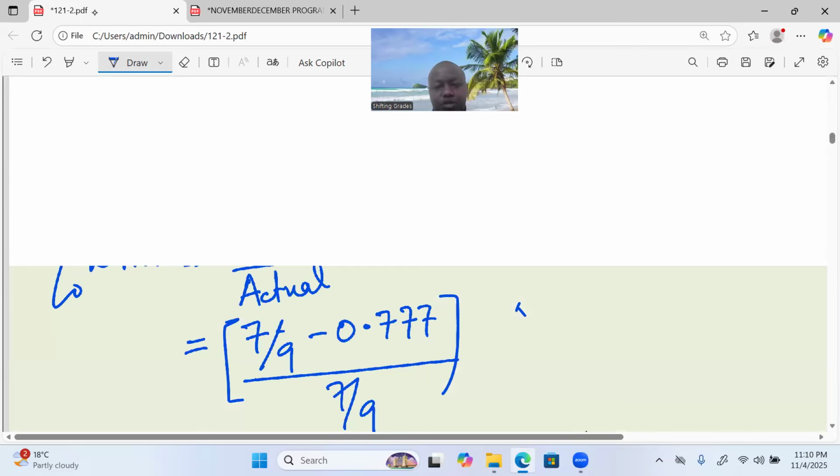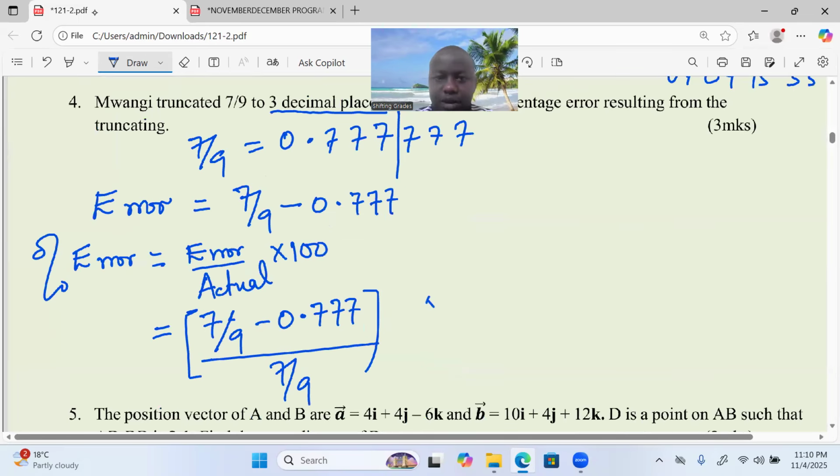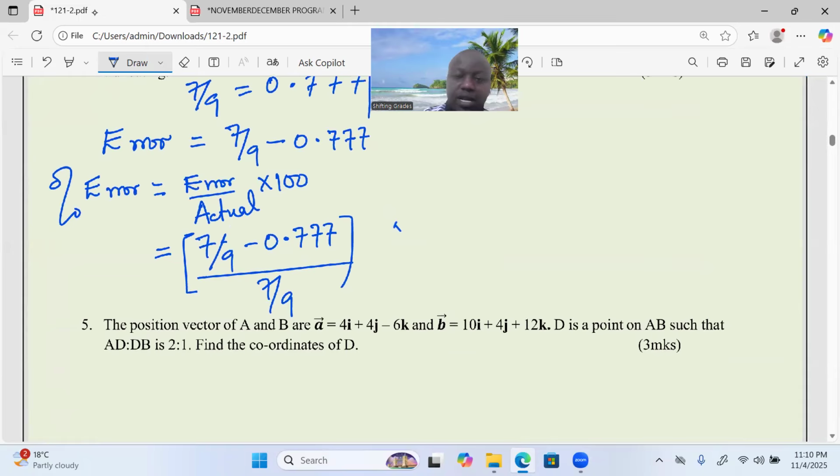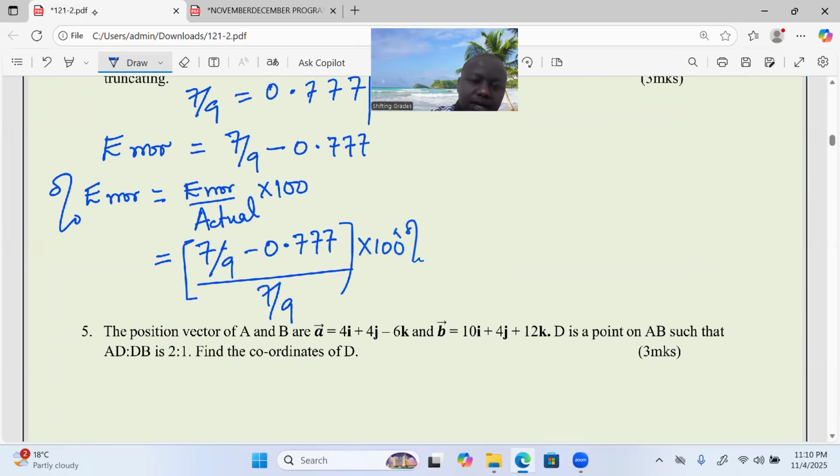It's my hope that you are accessing our screen in a very good way. Confirm by just commenting. Are you able to see our screen properly? Are you able to know what we are doing, ladies and gentlemen? This one multiplied by 100, as I said, percent.